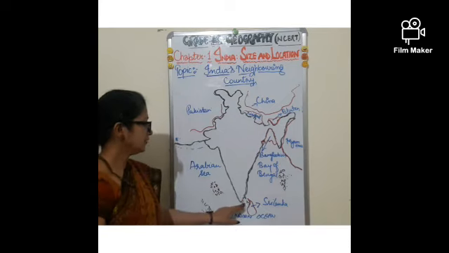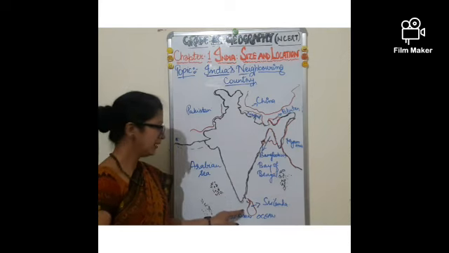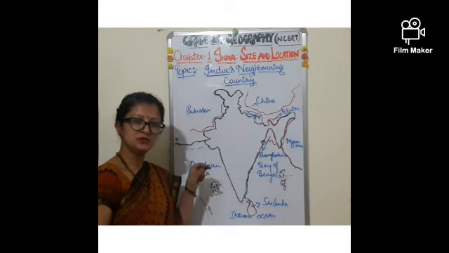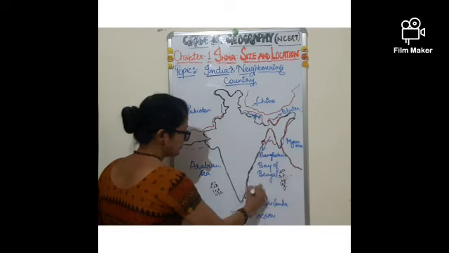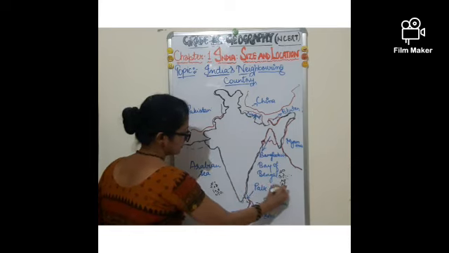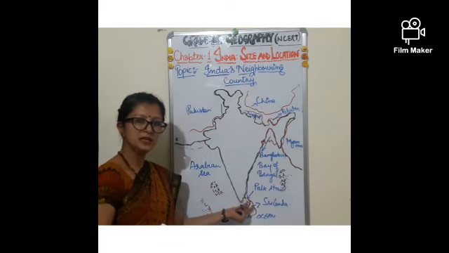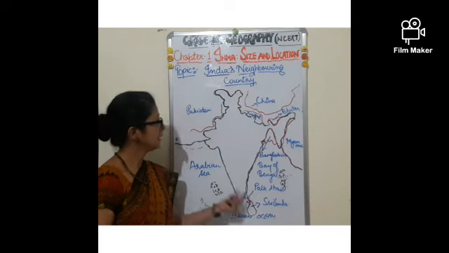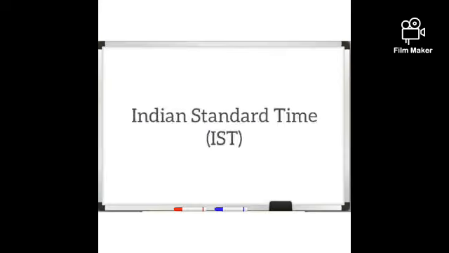Now children, here one thing we need to understand: Sri Lanka and India are separated by a small, narrow channel zone, and that is called the Palk Strait. It is a narrow strip of water. With the help of that, these two countries used to connect. Alright, so these are the features of the neighboring countries of India.